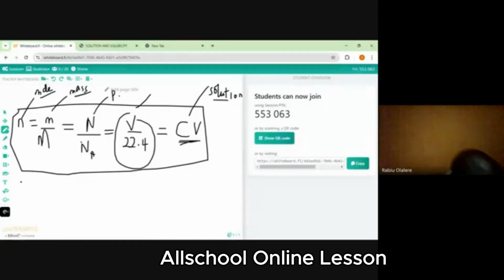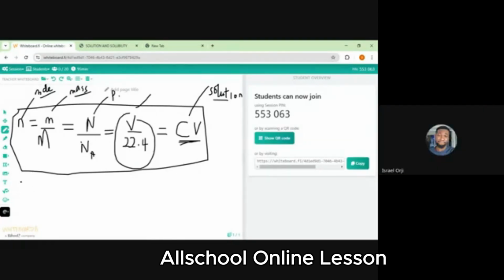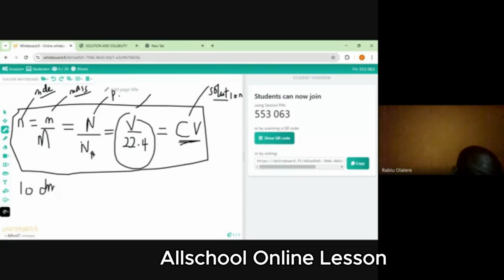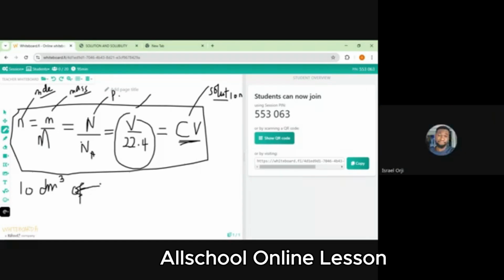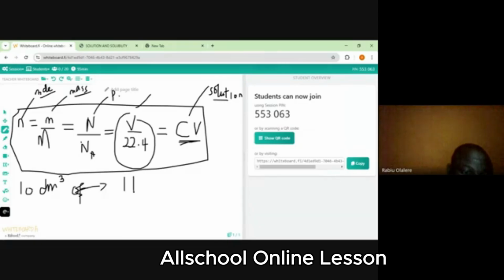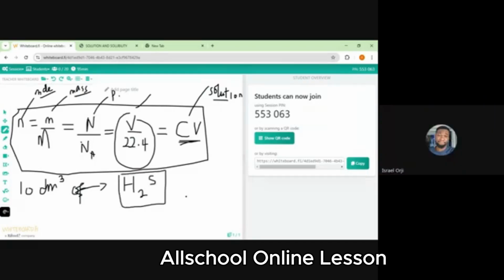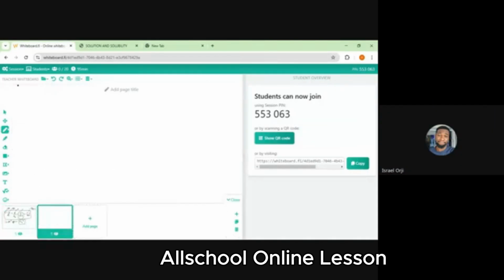That's what I'm saying. Okay, the question again. He said 10 dm cube of air containing H2S as an impurity was passed through a solution. The volume of the air is 10 dm cube and it contains H2S, right? He said it was passed through a solution of Pb(NO3)2.